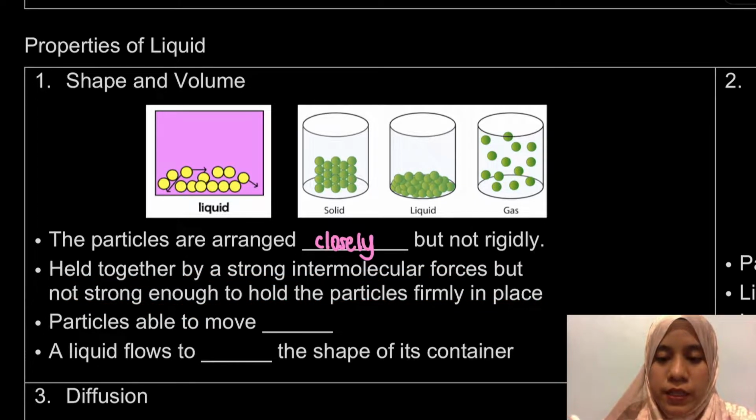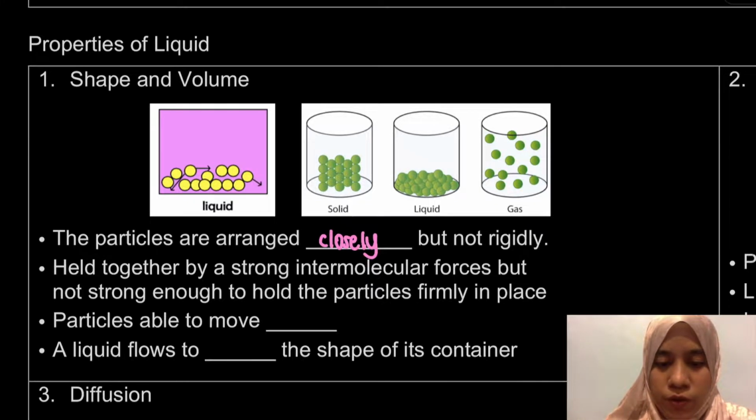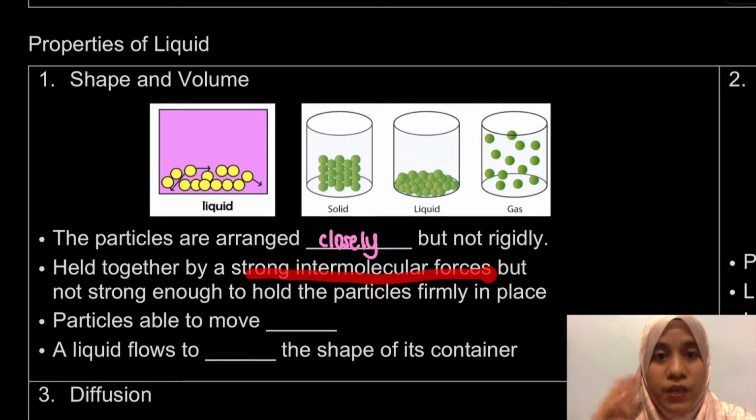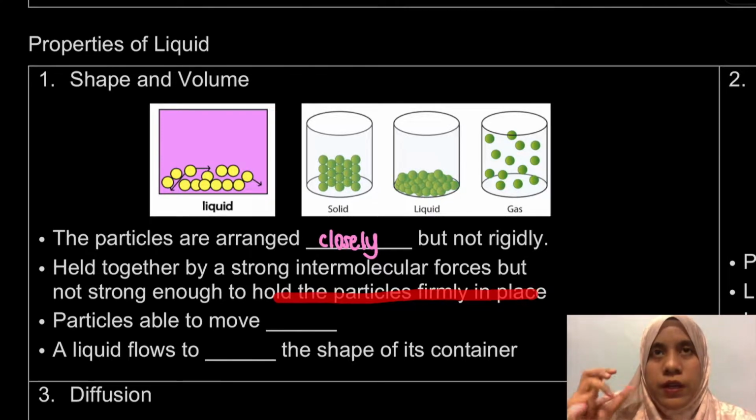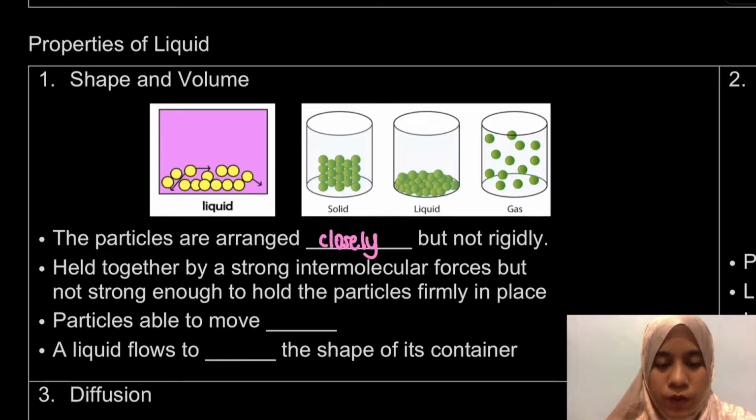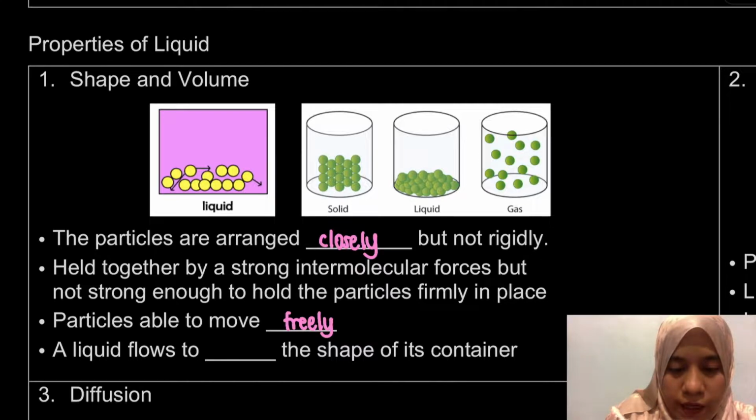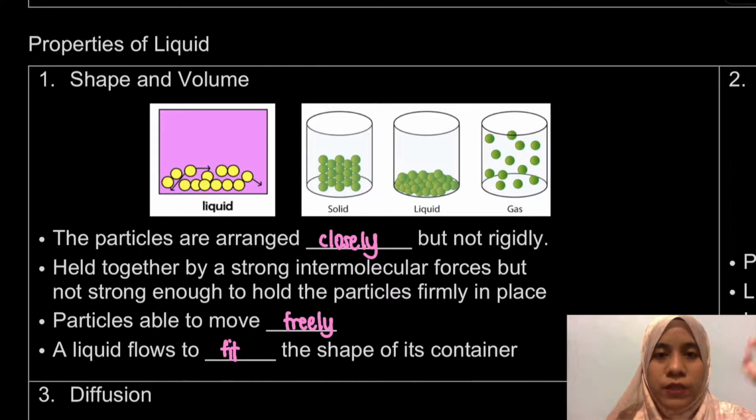So why the arrangement of liquid is like this is due to the strong intermolecular forces. But it is not strong enough to hold the particles firmly in place, or in a rigid position. Okay, so that's why for the liquid, the particles are able to move freely. So for example, if you pour a liquid over a cup, no matter what size or shape the cup is, a liquid will always flow to fit the shape of its container. Okay, so that is for shape and volume.